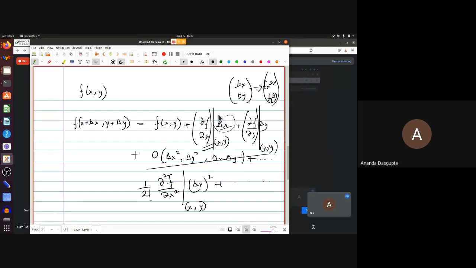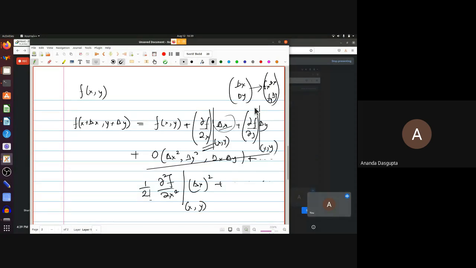As far as the linear map is concerned, small, big, etc. doesn't really matter. Of course, is this going to be a good approximation to the change in the function? The answer, of course, depends on whether delta x and delta y are small. But as far as the map is concerned, this map is well defined for all delta x, delta y. It's just a standard linear map. That's what a derivative really is.